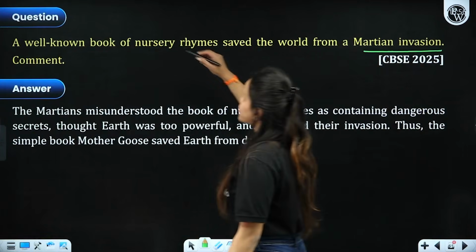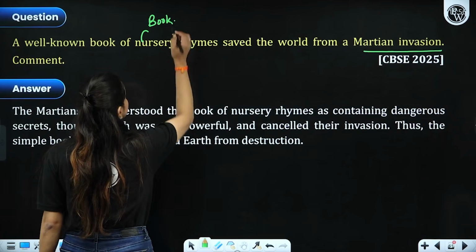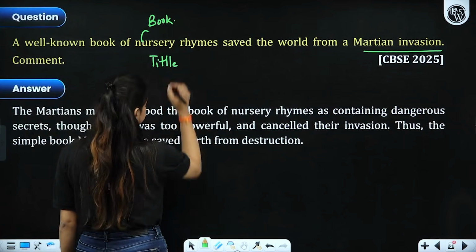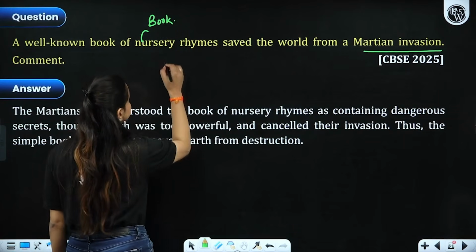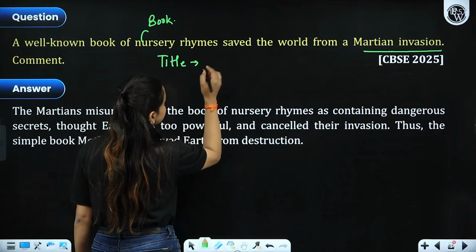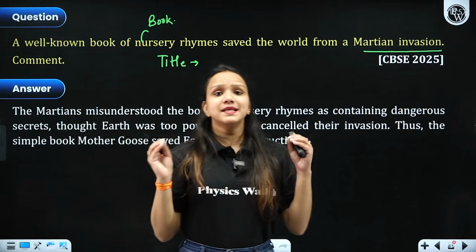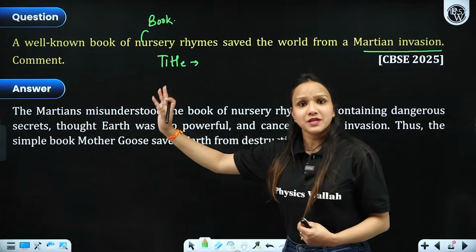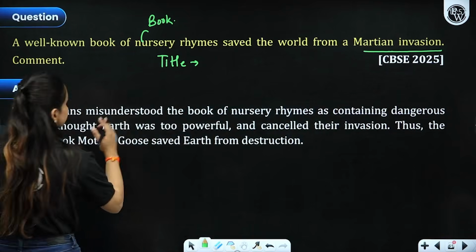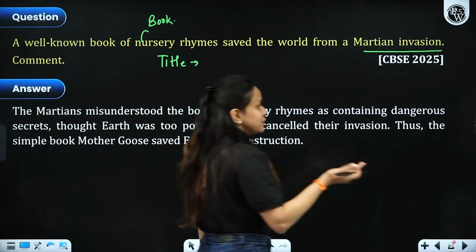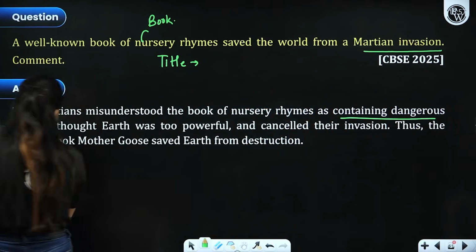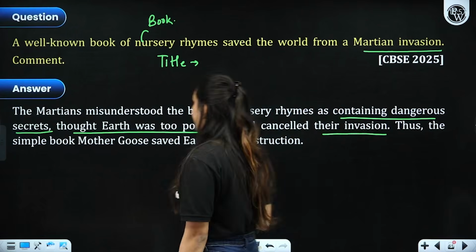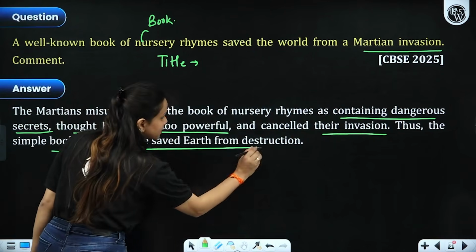Now, the whole question revolves around the book, the title. So what we come to know from this particular question is that the title is very, very important. You can be asked a question: justify the title in light of the character Think Tank and how Earth was saved from their invasion. The Martians misunderstood the book of nursery rhymes to be full of dangerous secrets, thought Earth was too powerful and cancelled their invasion. Ultimately, they decided to drop their idea. Thus, the simple book saved Earth from destruction.